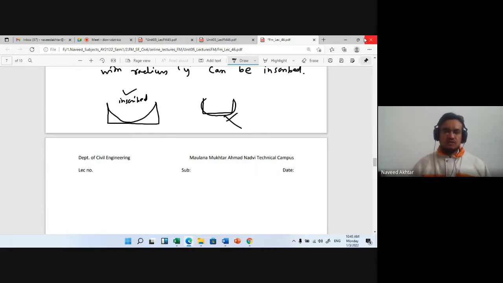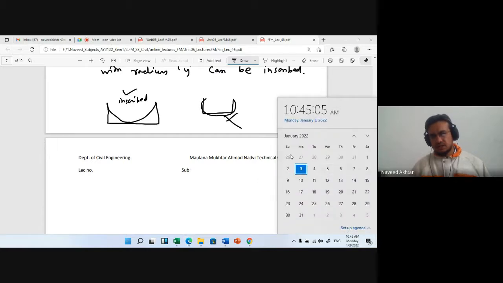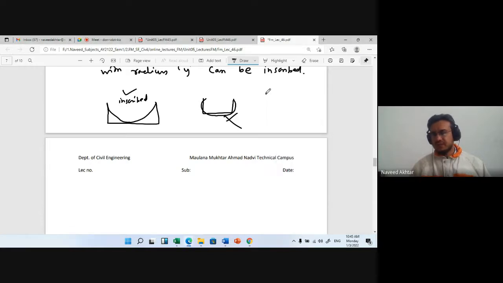So the short break is from 10:50 to 11:10, 20 minutes. After that we will meet again and see the most economical section in case of triangular section and trapezoidal section.